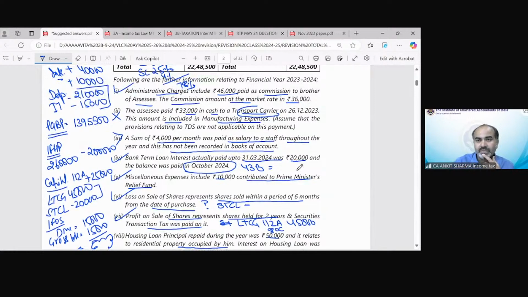What more queries? Pooja is saying that we can solve this question. Yes, you can solve this question with one assumption. Either you can treat that 48,000 rupees as an undisclosed income, or you could treat it as an error and allow it as an expenditure. That would be an easy assumption, because in that case, you need not calculate the tax with a special rate on undisclosed income.